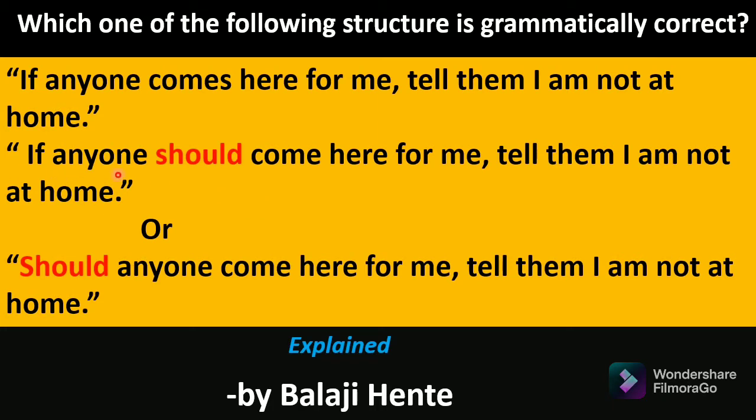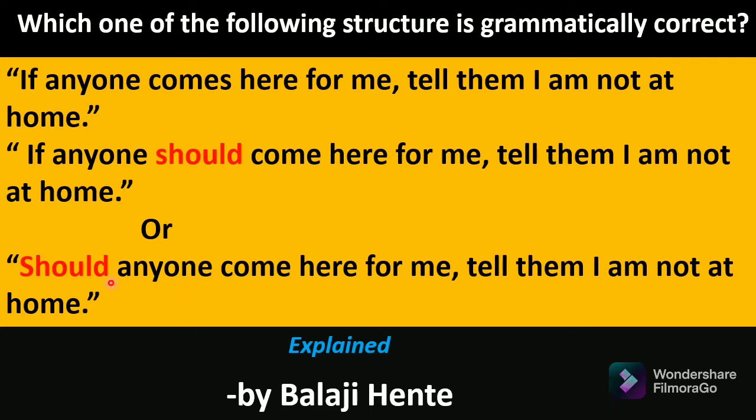Usually we don't use auxiliary verb in if clause, but in certain situations, in certain circumstances, we can use that. And this is what I am going to explain. In the last example, should anyone come here for me, tell them I am not at home.